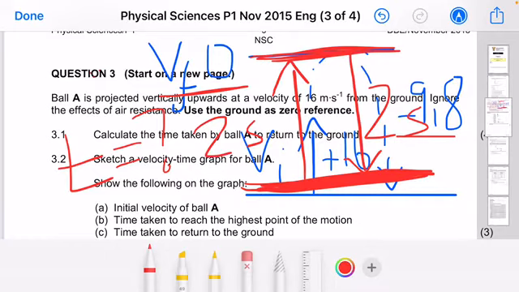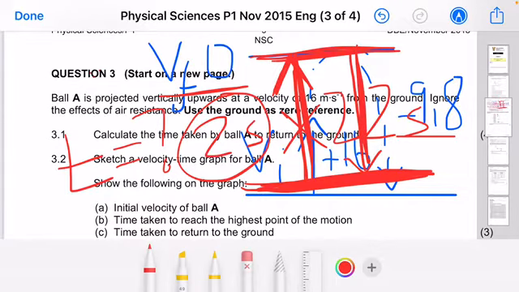So that means we can just calculate the time taken by the object to reach its maximum height. Whatever time that we get, let's say is 2, we just multiply it by 2. Okay, why multiplying it by 2? Because it's up and down. You understand? So ladies and gentlemen, in case it takes 8 seconds for it to reach its maximum height, you just multiply it by 2. Why? Because it's 2 trips.